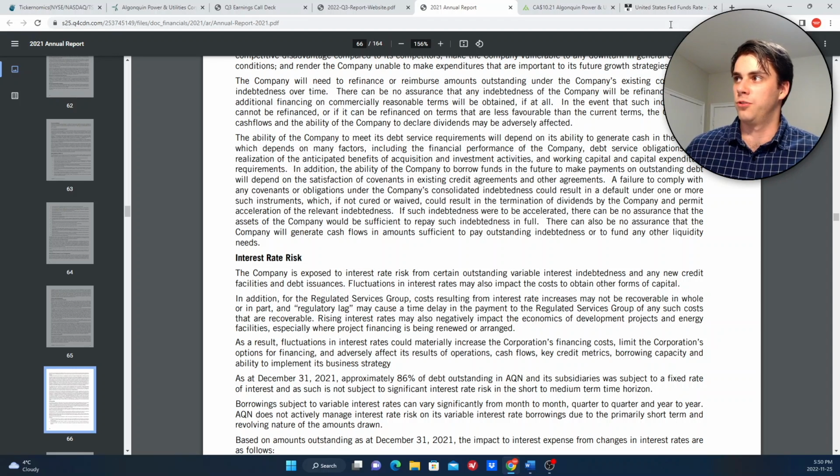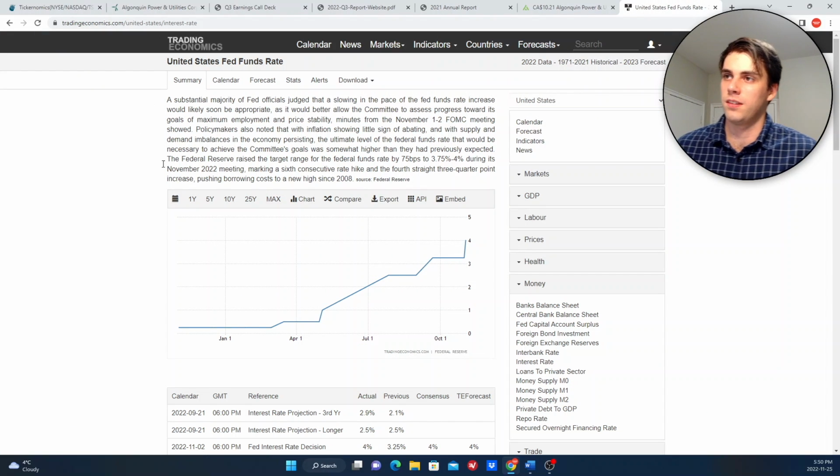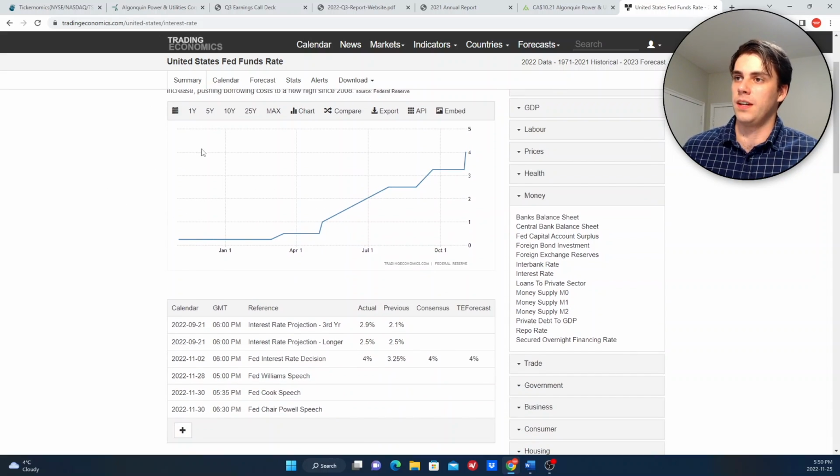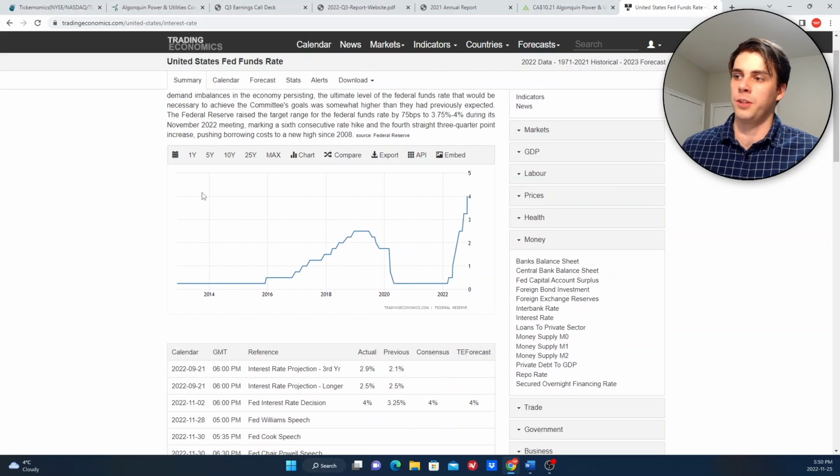Because of the rise in interest costs, which, if we take a look at the US federal funds rate, which their debt is going to be tied to to some extent, you can see for a long time it's been pretty low. It kind of got high in this time here, but we've had historic rate increases by both the Federal Reserve and the Bank of Canada, which is really causing concern for a company like this.